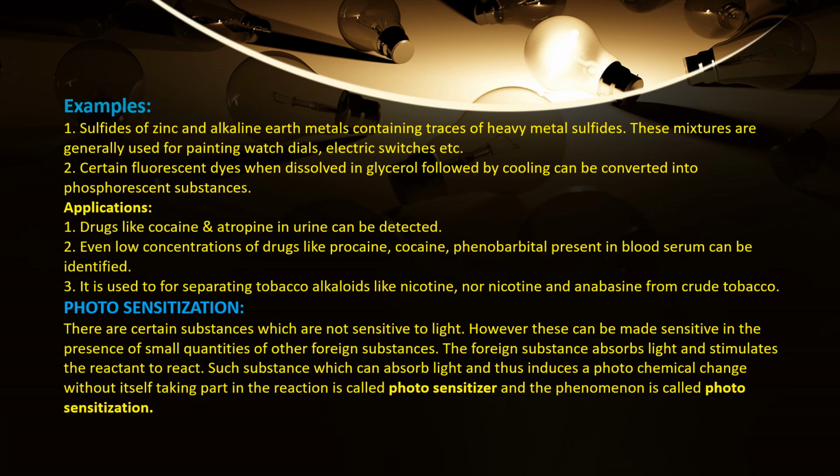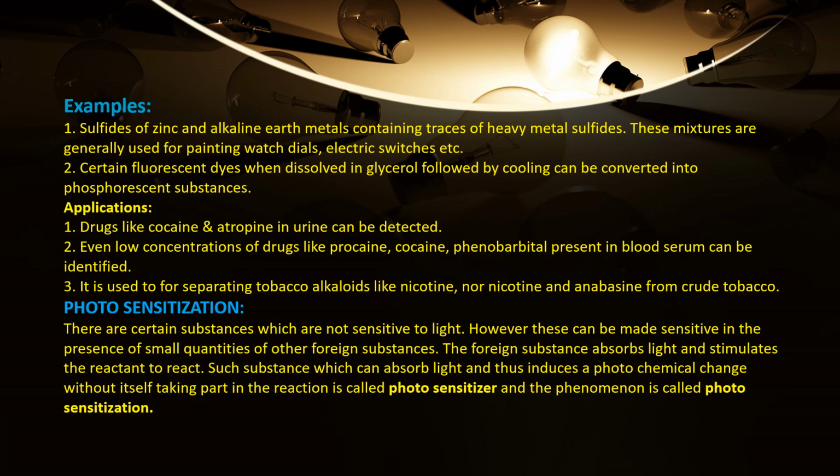These mixtures are generally used for painting, watch dials, electric switches, etc. And also a few applications of phosphorescence. Drugs like cocaine and atropine in urine can be detected. It is also used for separating tobacco alkaloids like nicotine, nornicotine and anabazin from crude tobacco. Okay, so this is about phosphorescence.